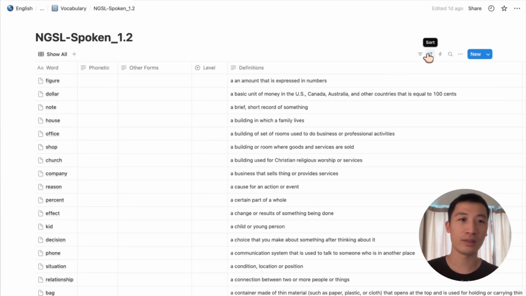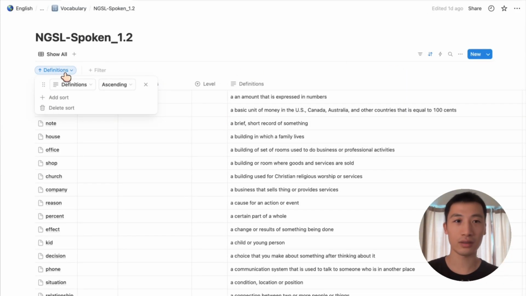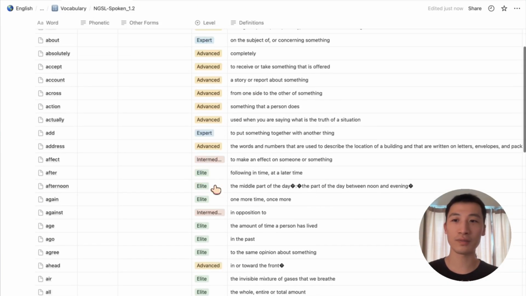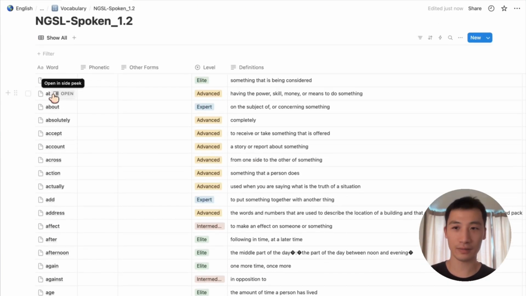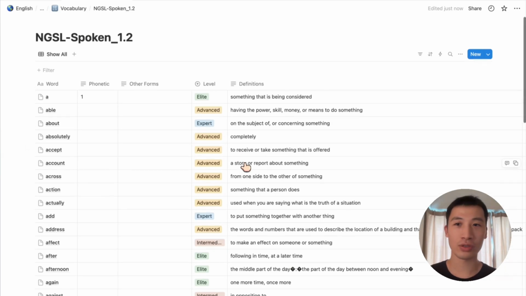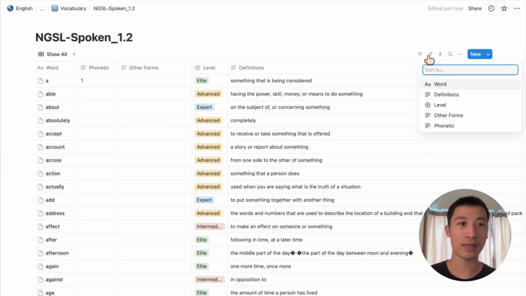So I let them order by the definitions. And what if I don't let them have an order? They will start at A: able, about, absolutely. So I just use a sort, and I sort by the definitions.